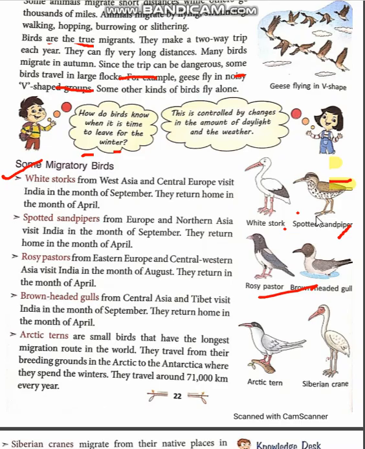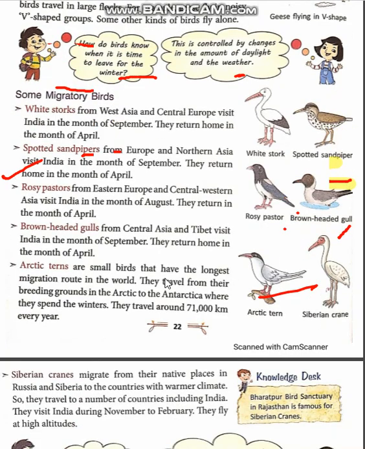Okay class? Like in that way, Arctic tern. Now this is something important. Why am I saying this? Let us check. Arctic tern is a bird that travels about 71 kilometers every year.